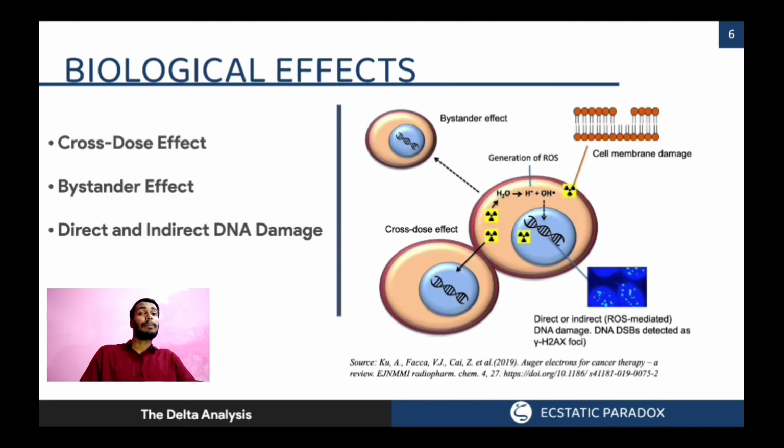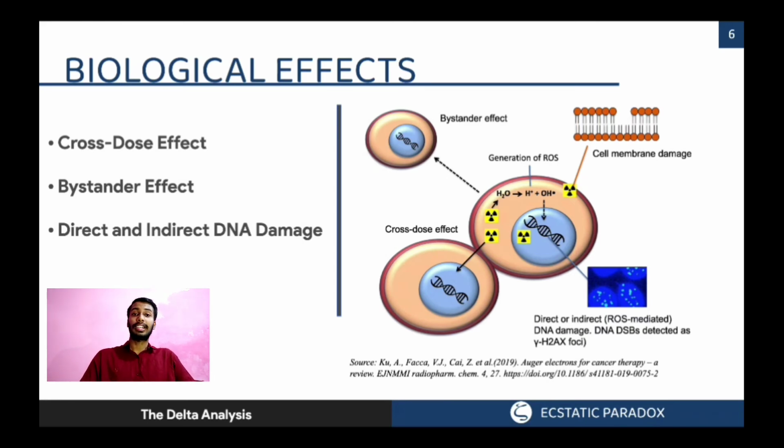And now, what really happens when a delta electron strikes a human cancerous cell? Firstly, the cross-fire effect is when a healthy cell adjacent to the affected cell is affected when the delta electron strikes the affected cell. And the bystander effect is when a relatively distant cell is affected due to the radiation from the delta electron beam, which is really minimal in the case of delta electrons. So there is not much issue regarding side effects.